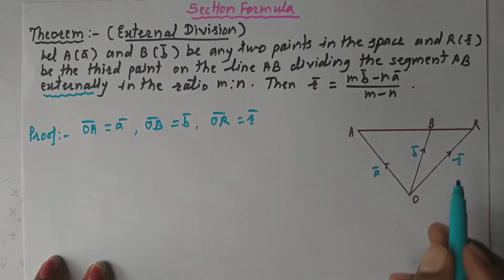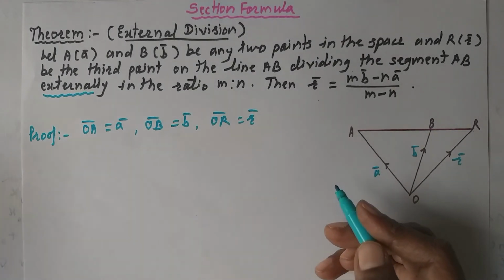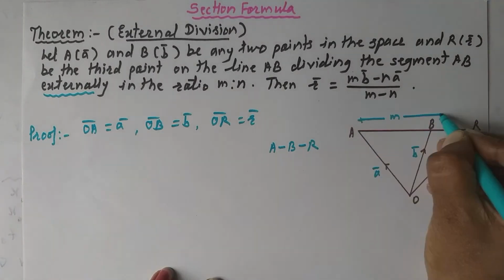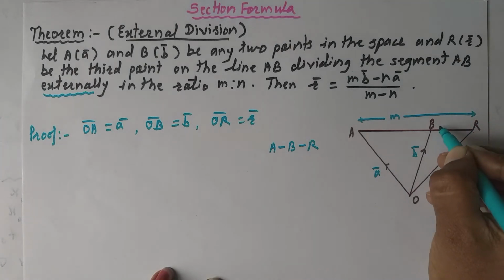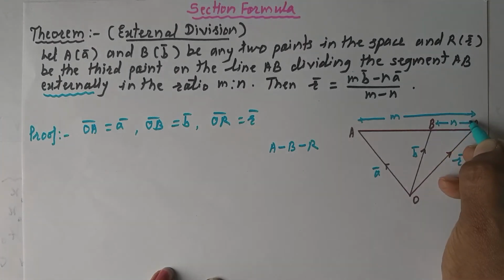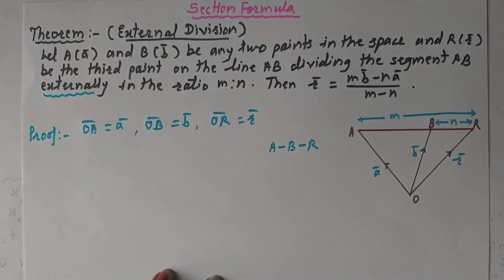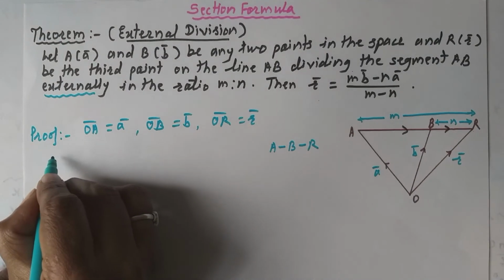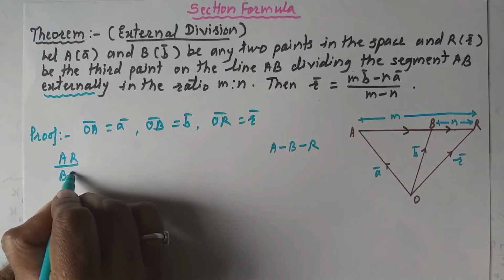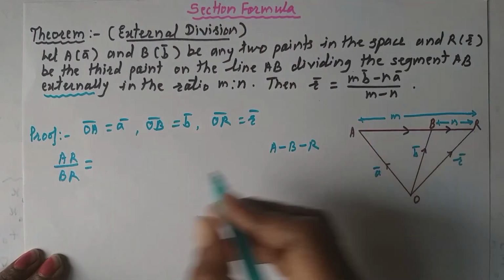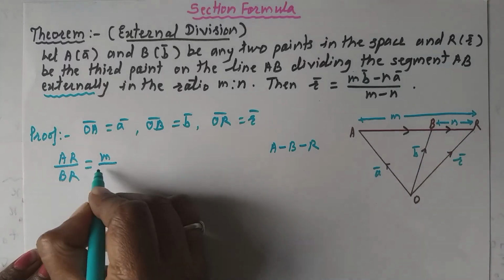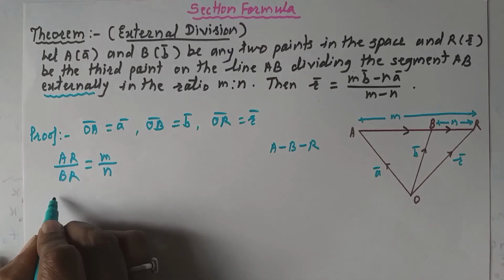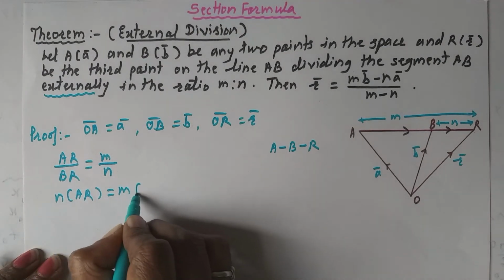Then here R divides AB in the ratio m is to n, and R is outside the line segment, meaning this distance A to R is m and B to R is n. We are going from A to B and B to R. Write down AR divided by BR. What is the AR distance? AR is m. And what is BR? This distance is n, because this point R is dividing AB in the ratio m is to n. Therefore, you write down this, then this is nothing but m times B bar.